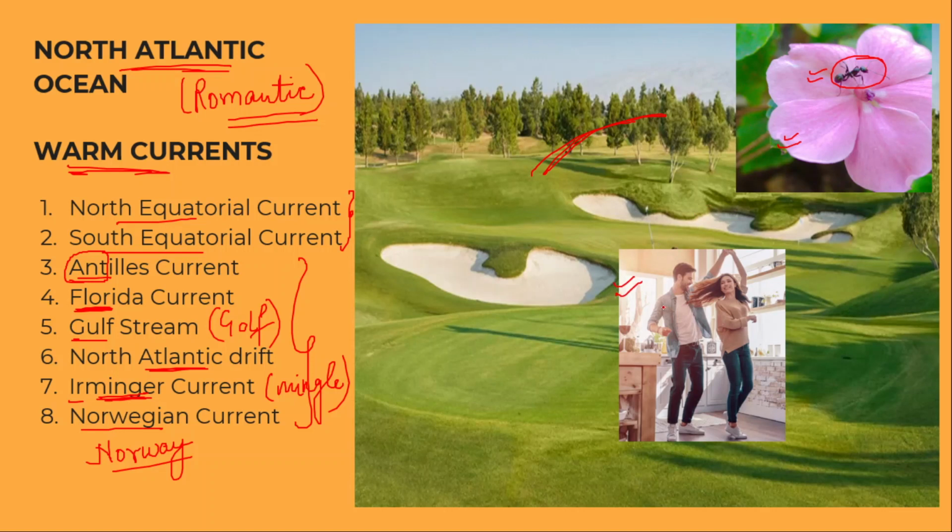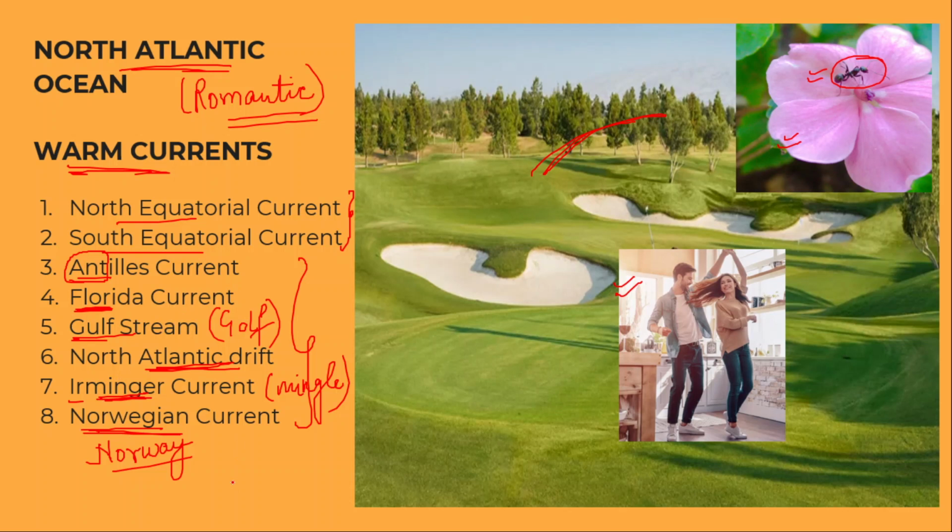This couple is also in the golf stadium, as you can see, I have placed this in the golf course itself. So, ant, Antilles current. This ant is sitting on a flower in the golf stadium and is listening to the romantic stories of this couple. This couple was mingling together, like you can see they are dancing together. They were mingling together and planning to go on a holiday to Norway. So now you will never forget this story.